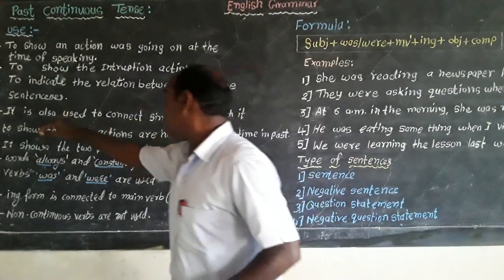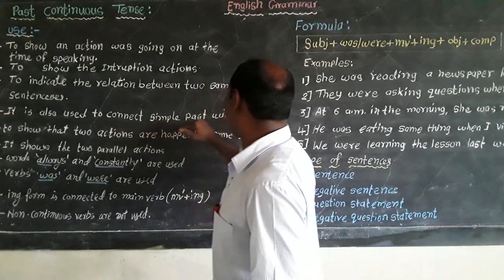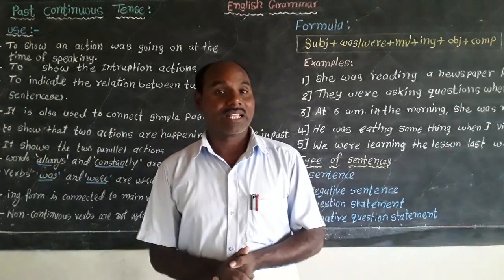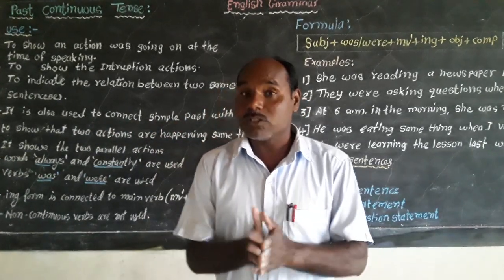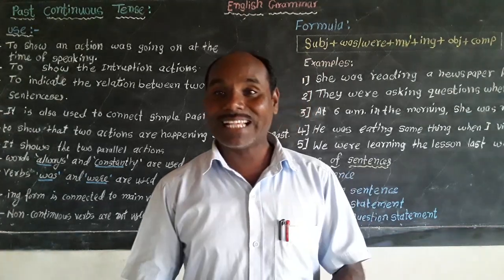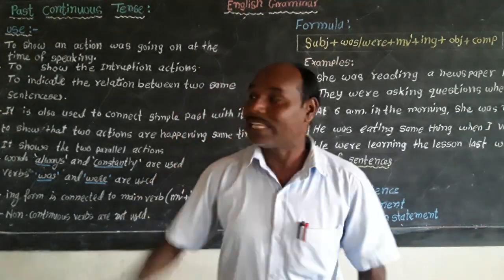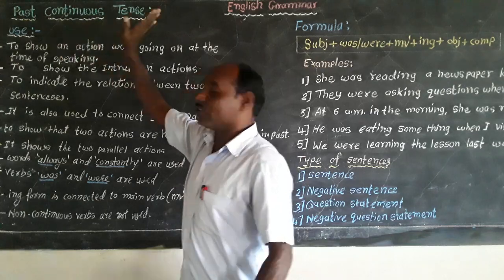Now next, it is also used to connect simple past with it. This tense is also used to connect the simple past with past continuous tense.